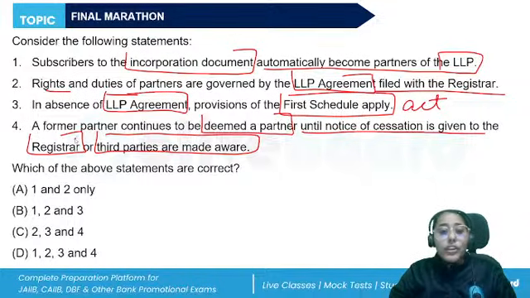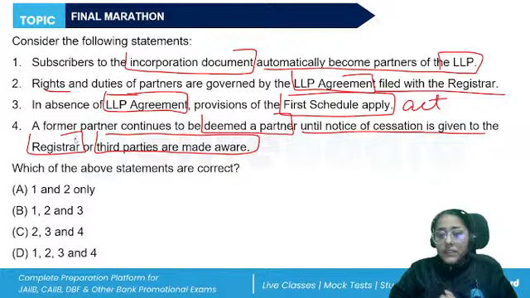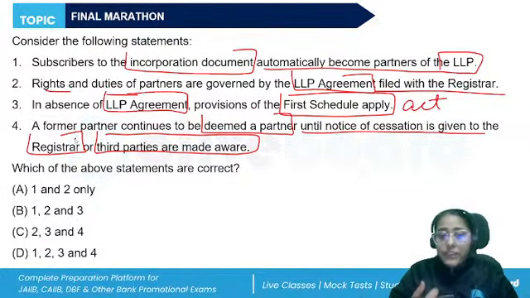Now, cessation of the partnership. A partner ceases to be a partner in accordance with the agreement, or on their death or dissolution, or if they're declared to be of unsound mind, or if they have applied to be adjudged as an insolvent. When a partner has ceased to be a partner, the former partner is still regarded as a partner till they have given a public notice.